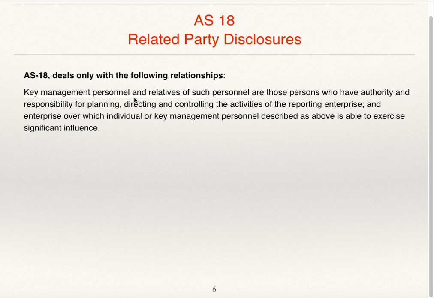Key management personnel and relatives of such key management personnel are those persons who have authority and responsibility for planning, directing, and controlling the activities of the reporting enterprise, and enterprises over which an individual or key management personnel described above is able to exercise significant influence.